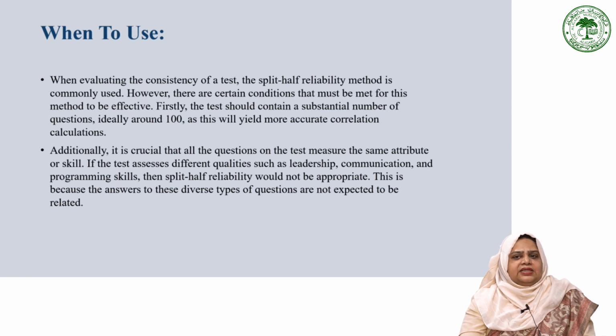To illustrate this, researchers conducted a study to determine the consistency of a test in measuring introverted personality traits. The test consisted of 100 questions specifically focused on introversion. In order to assess its reliability, they divided the test into two halves with odd numbered questions in one half and even numbered questions in the other half. Both halves of the test were then administered to the same individual. This process was repeated with 50 different people, allowing for a more comprehensive analysis of the consistency of the test.